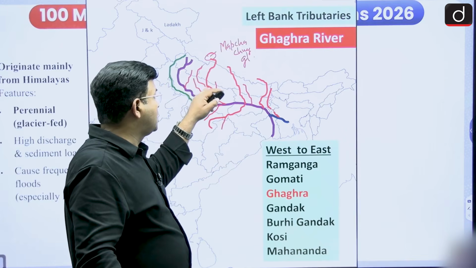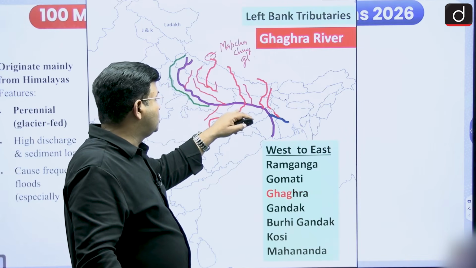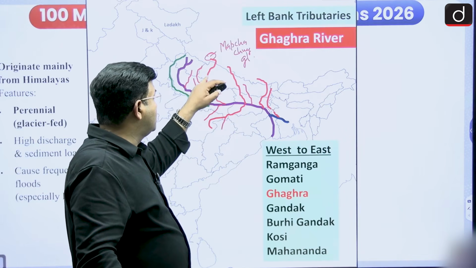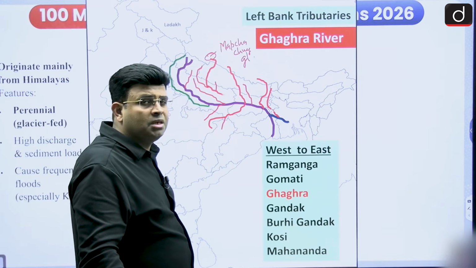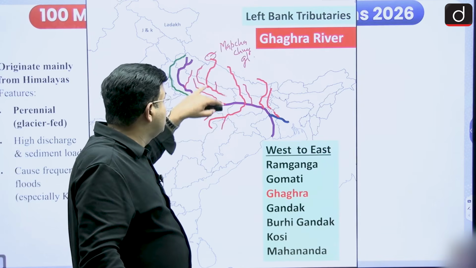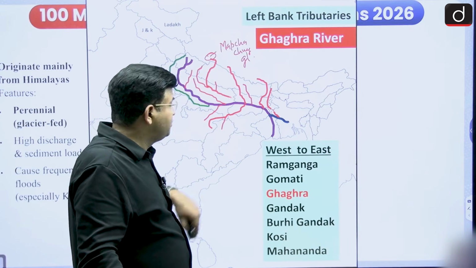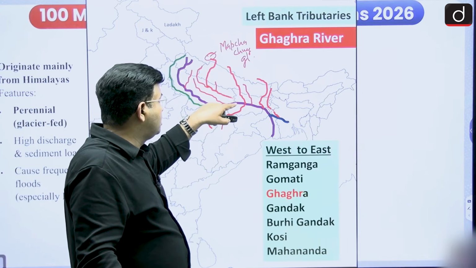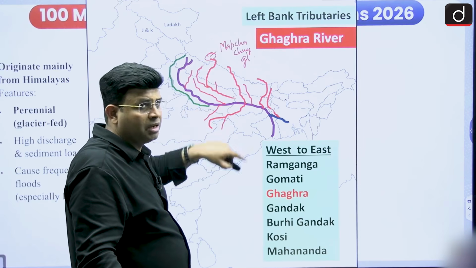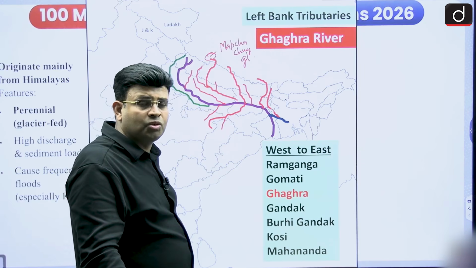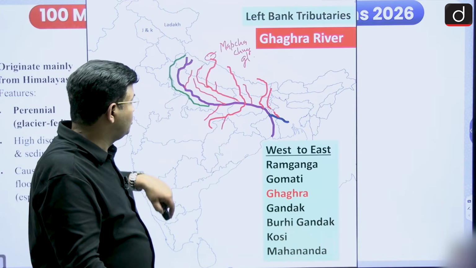So this is the Ghagra river. In Nepal it is known as Karnali, and it meets the Ganga in Bihar near Chhapra. That is known as Saran also, now the new district.